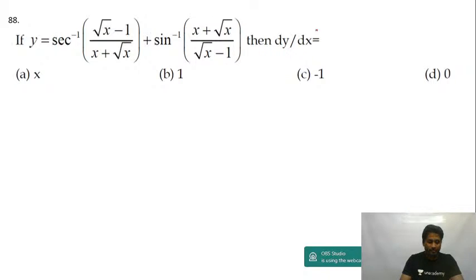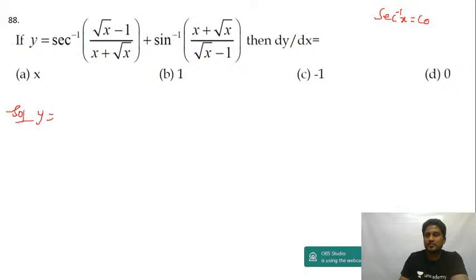Okay, let's do one more question for the day, guys. See, let me tell you, in inverse trigonometry you must have done that sec inverse of x is equal to cos inverse of 1 by x. So this becomes sec inverse of x is cos inverse of 1 by x, so cos inverse of x plus root x upon root x minus 1.